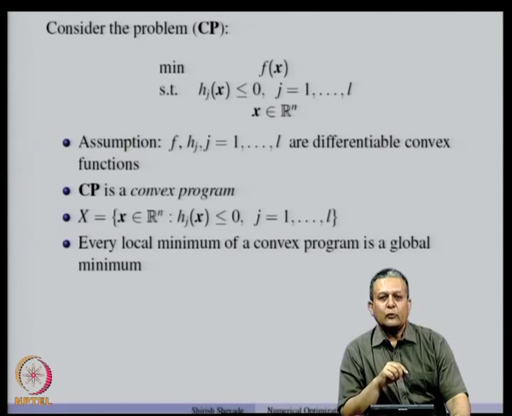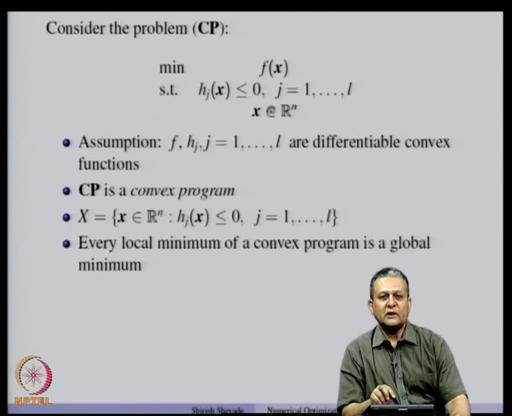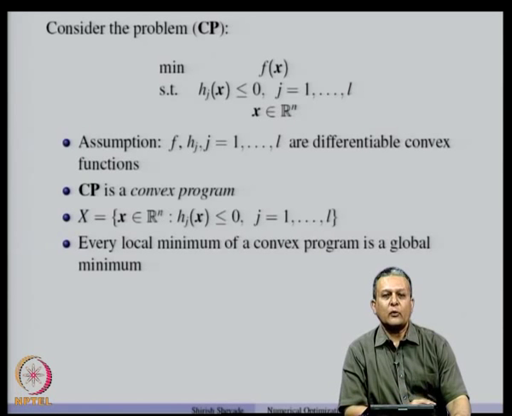Now, there are two important results that I would like to mention related to a convex program. The first result is that every local minimum of a convex program is a global minimum.